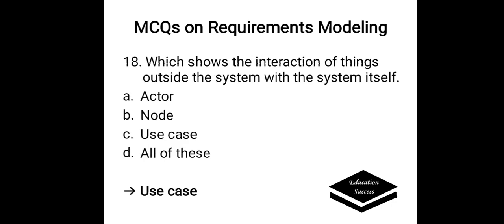which shows the interaction of things outside the system with the system itself. Options are A. Actor, B. Node, C. Use case, D. All of these. Correct answer is actors. Correct answer is use case.